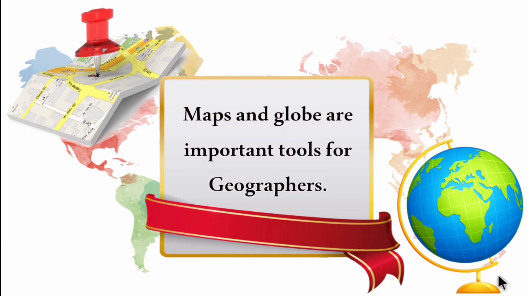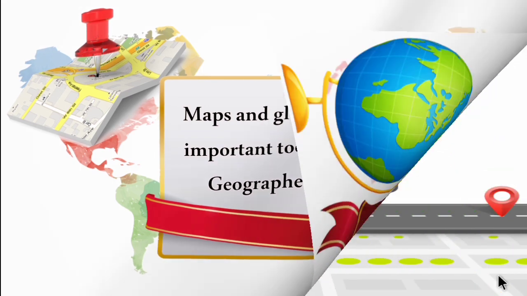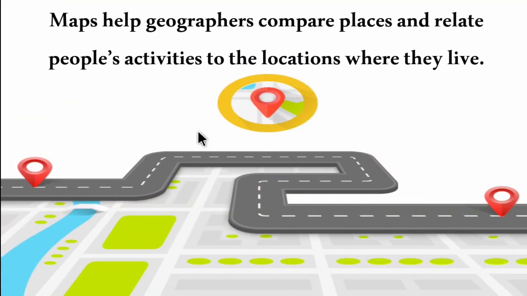Map and globe are the important tools for geographers. Both the map as well as the globe are very important for a geographer to locate a particular place and also to locate the direction of the place. Maps help geographers to compare places and relate people's activities to the locations where they live. Comparing places means comparing the distance from one place to another and also finding out people's activity according to their location.